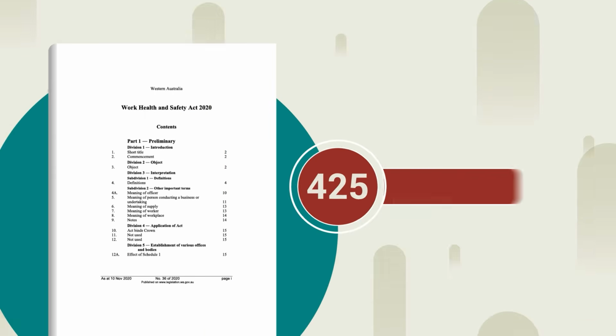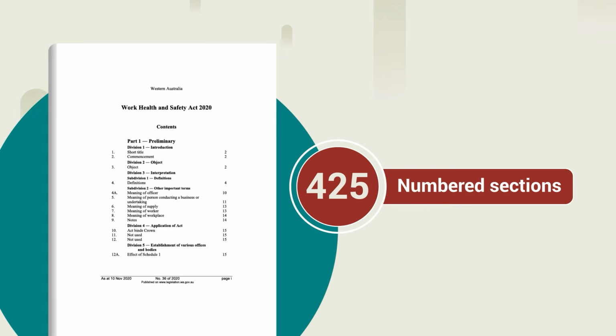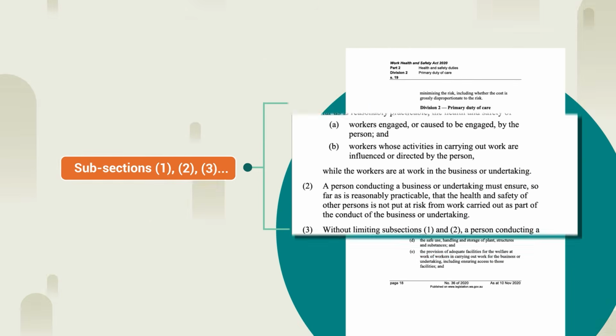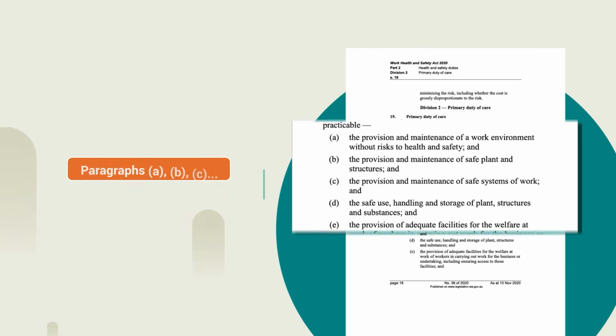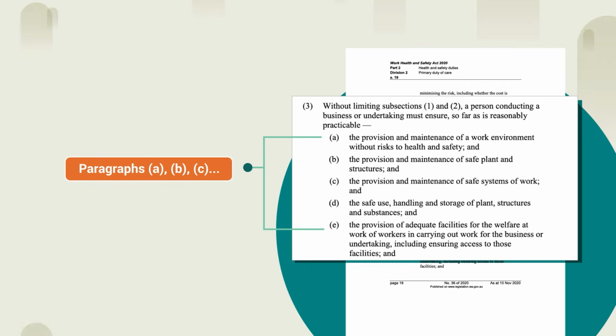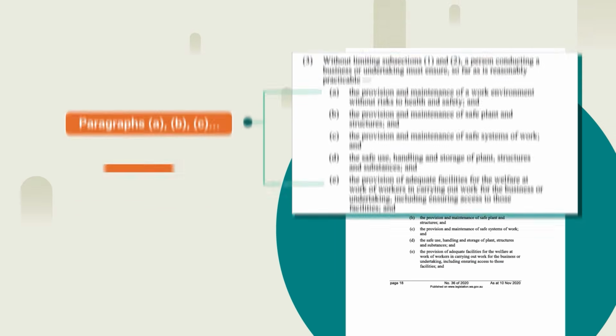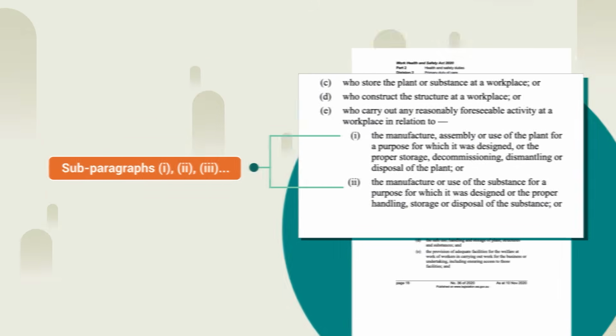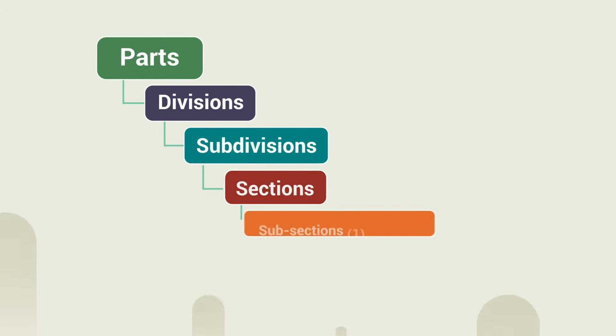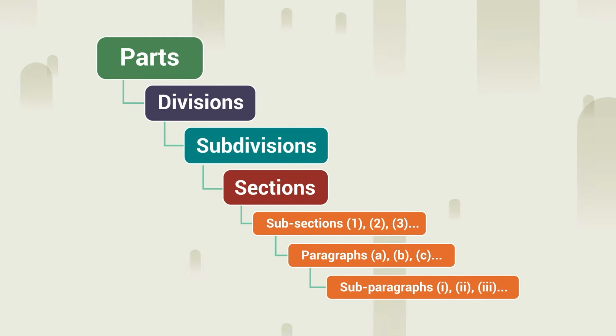There are 425 numbered sections in the Act that contain subsections 1, 2, 3, which explain different aspects of a rule or duty, followed by paragraphs A, B, C, which help list or separate key ideas within a subsection. Subparagraphs 1, 2, 3 further divide a paragraph into more detail. All these levels break up topics into even smaller parts to make them easier to read and reference.